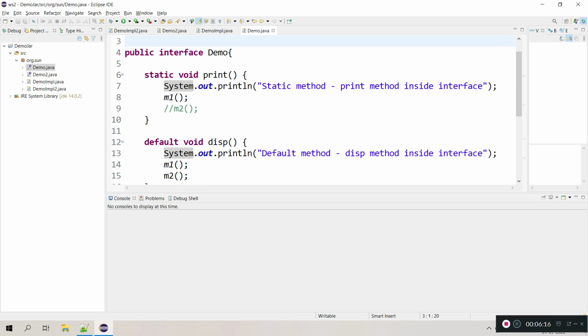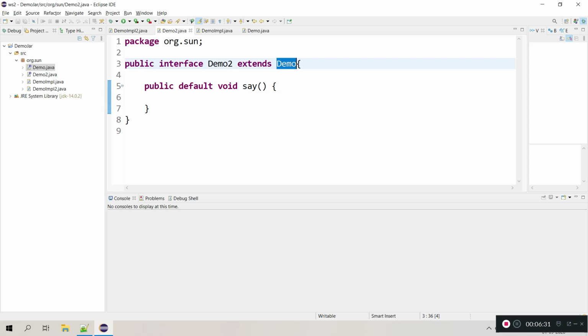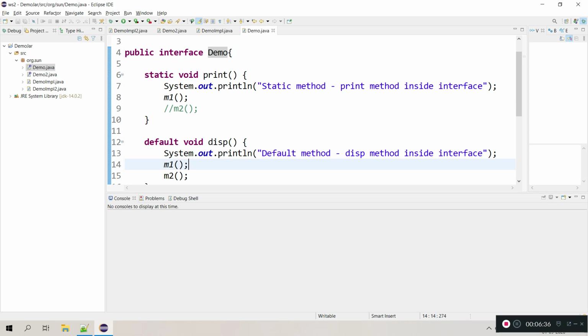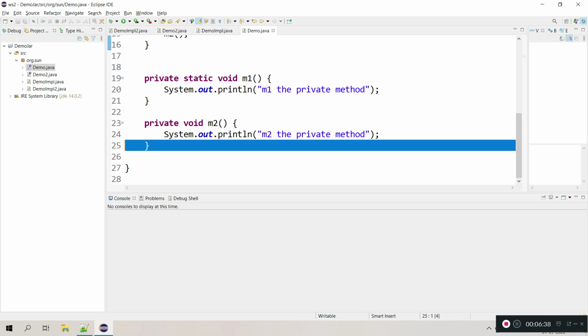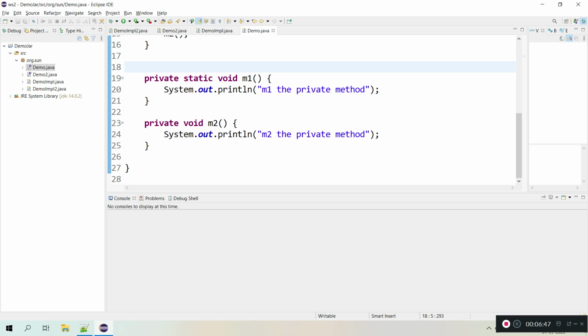What about the interfaces which extend the base interface? Let's say in this case, this is my base interface demo, and I have another interface which extends my demo interface. In this case, can I use these private methods inside that extended interface? No. These are private to the demo interface itself.